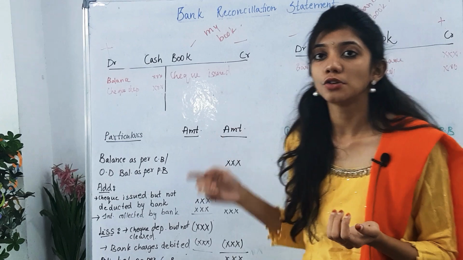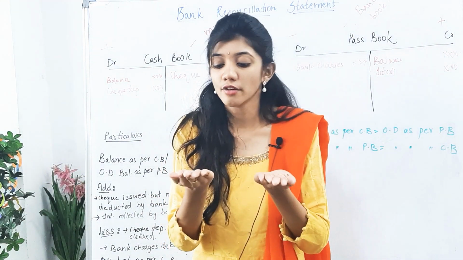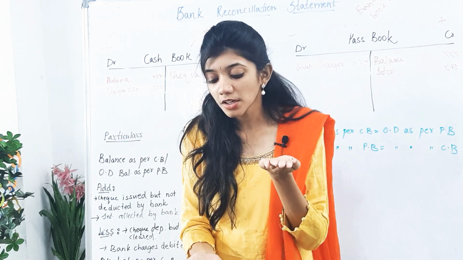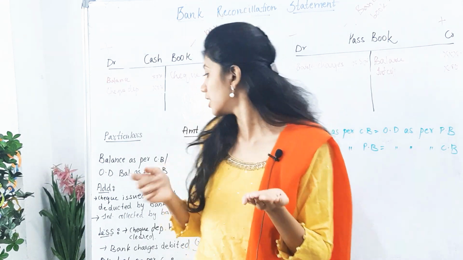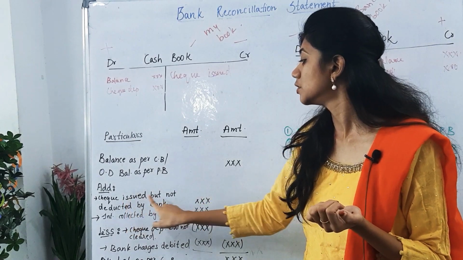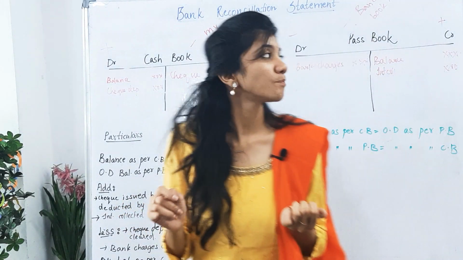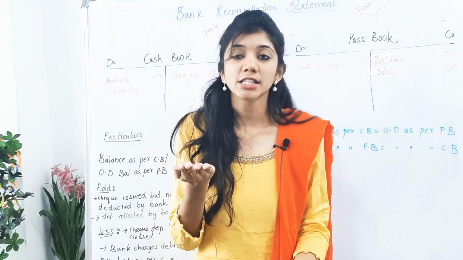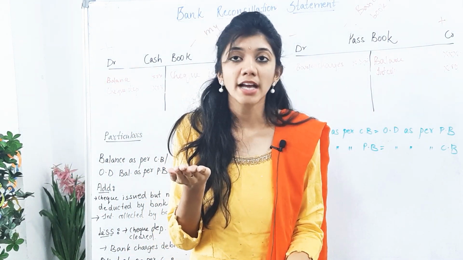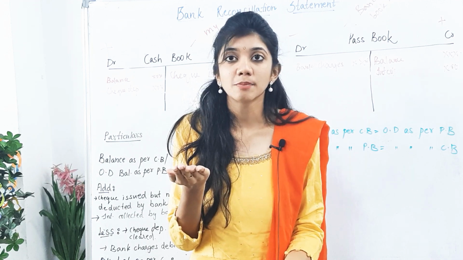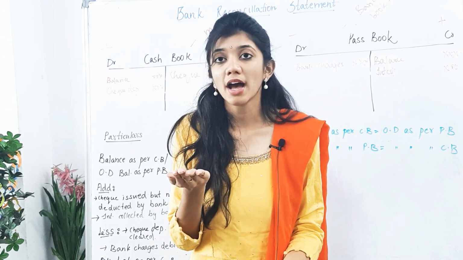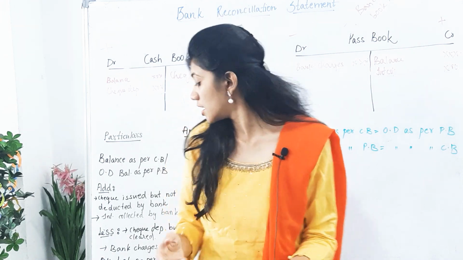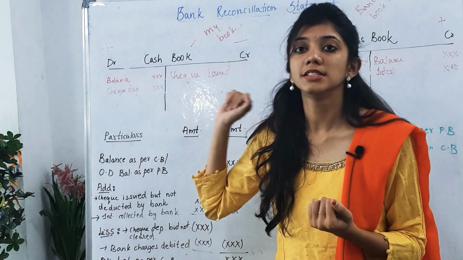Next, check issued. We have issued our check, so we deducted. We are not having any control on the passbook. Now we should add this one to reconcile it. So add check issued but not deducted by bank. Next one, bank charges debited by passbook. The passbook has decreased our balance with the bank charges. So passbook balance has been decreased. Now what do you have to do? We cannot control this passbook. So you have to reduce it. So bank charges should be deducted.